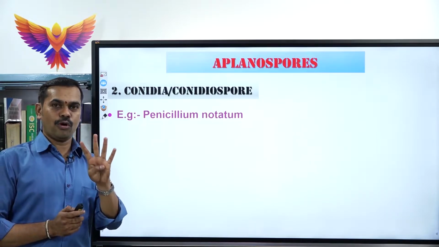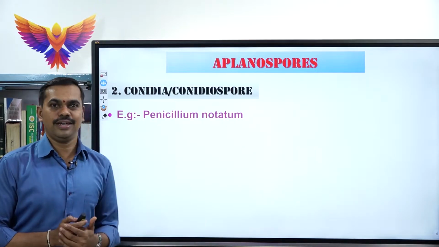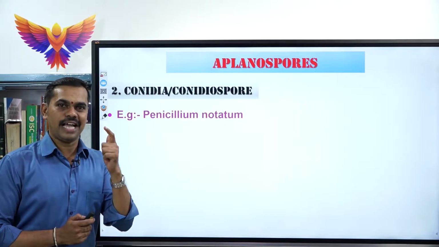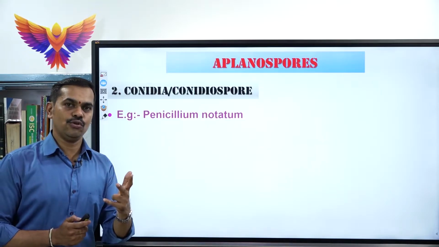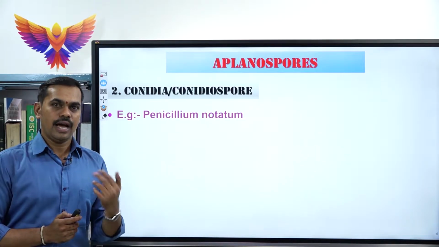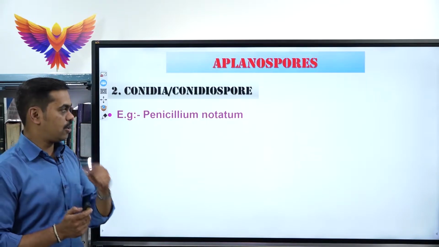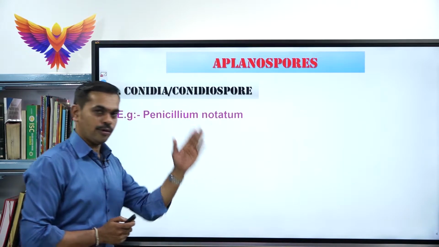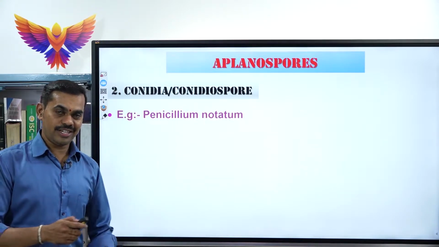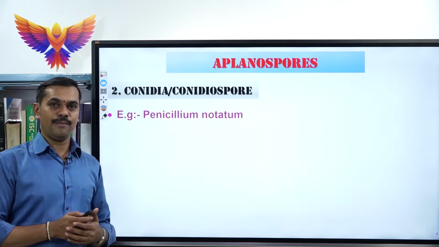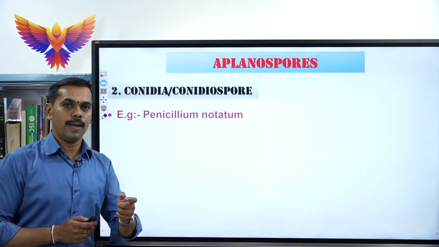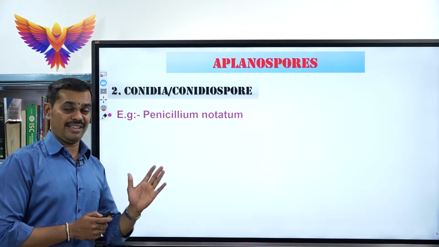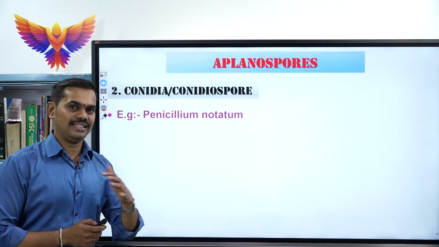There are four important classes: Phycomycetes, Ascomycetes, Basidiomycetes, Deuteromycetes. Under the second, Ascomycetes, this Penicillium notatum comes. From Penicillium notatum, a chemical called penicillin is extracted, which was discovered by a scientist called Alexander Fleming.